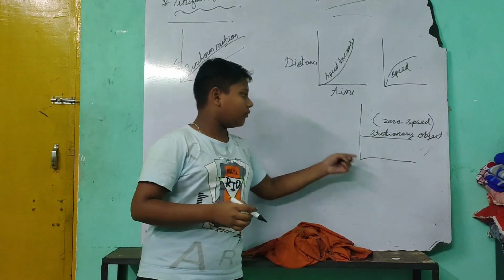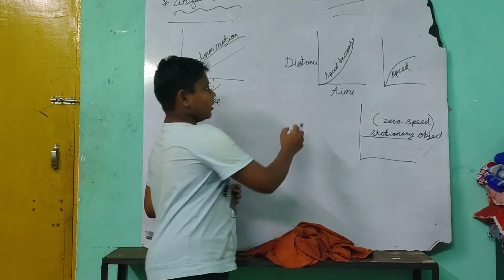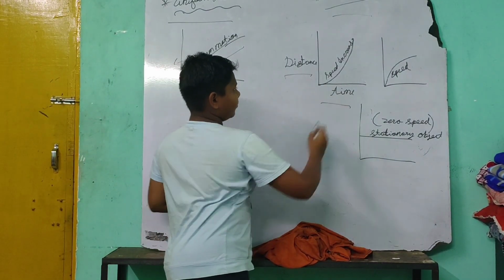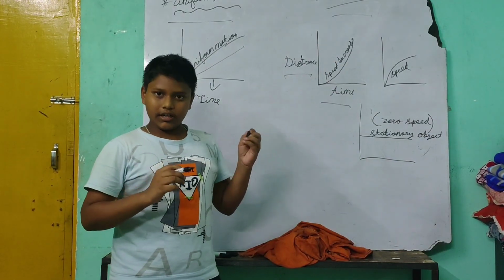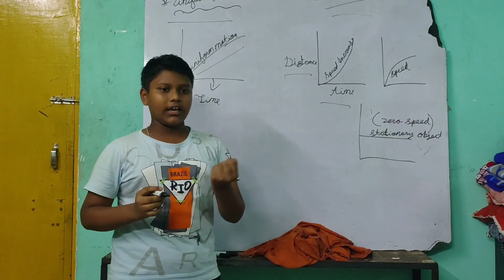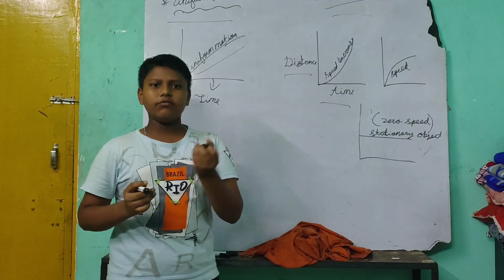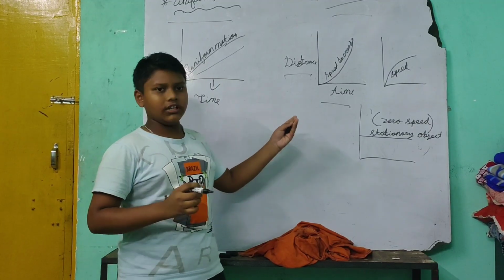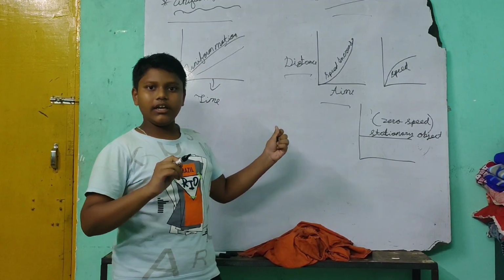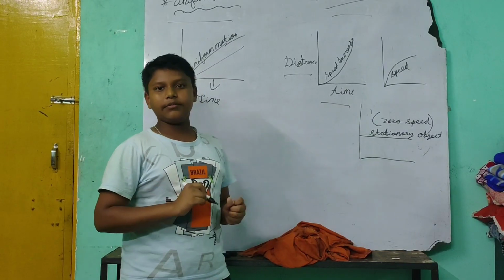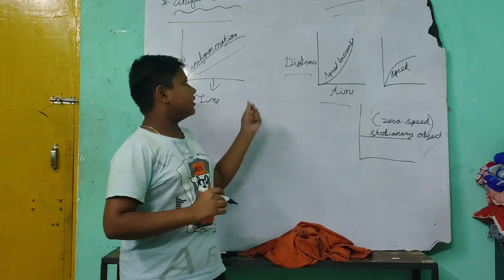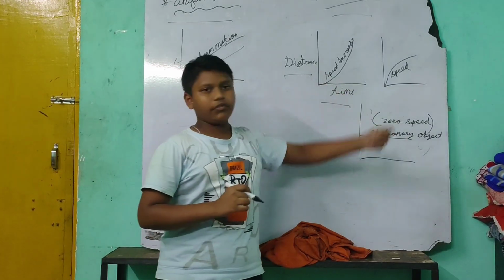This is the diagram of the motion. First, distance and time. The speed increases. It means that if you take a car, in the first second this motion takes 10 meters, then after 10 seconds it makes 20 meters. So that is called non-uniform motion.